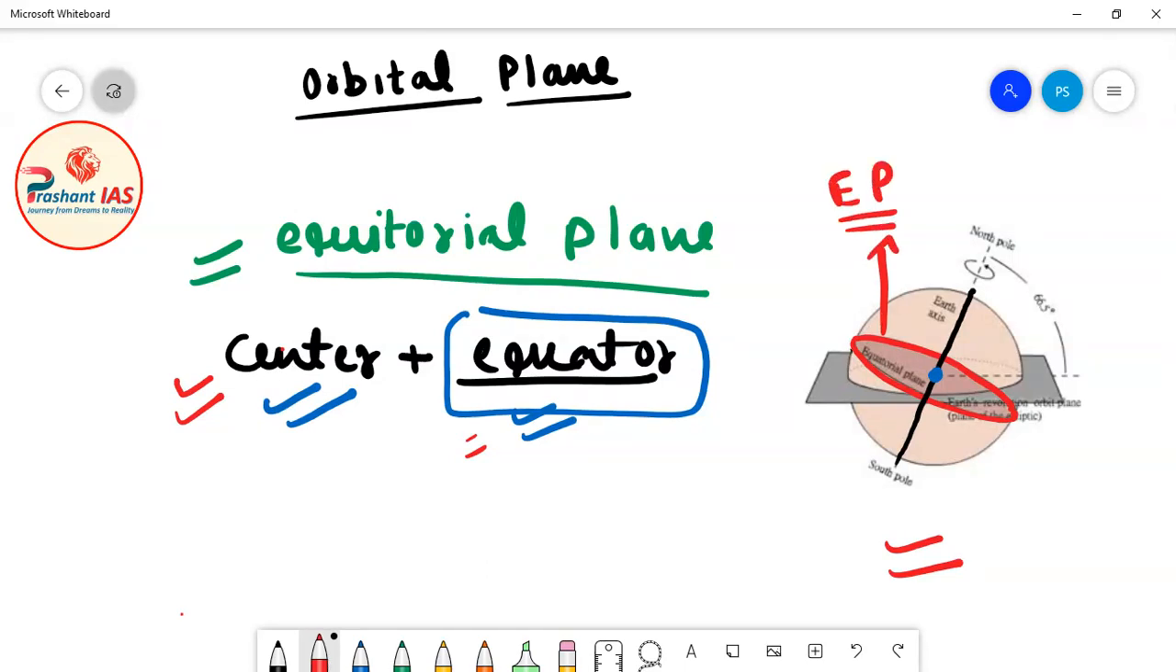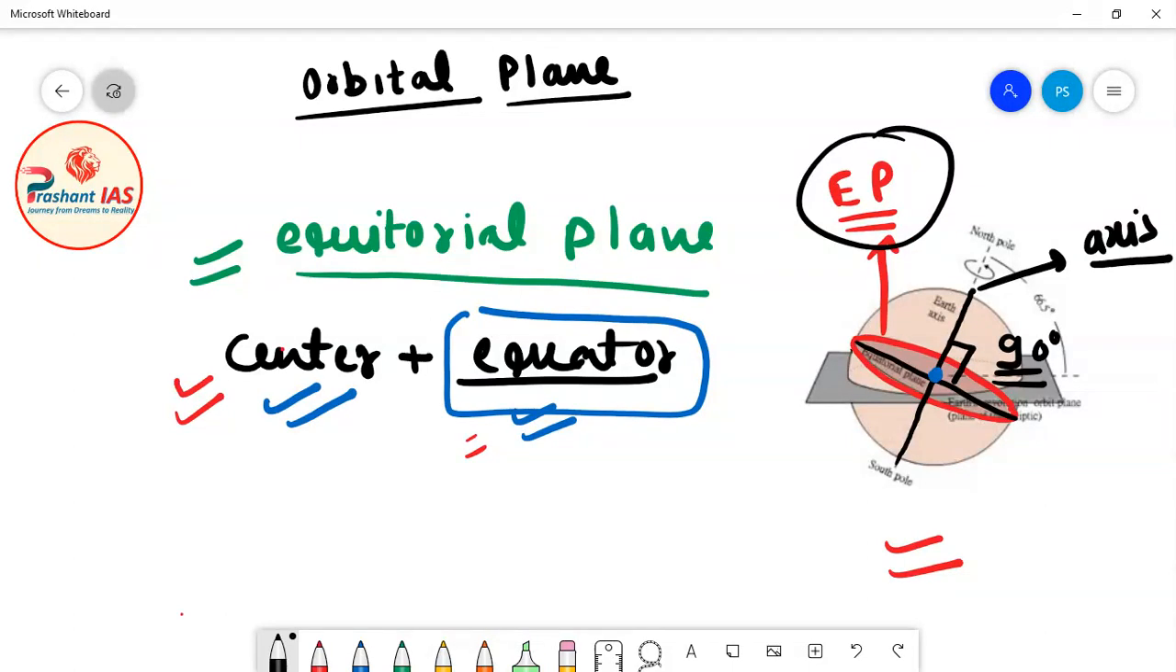Now friends, as I have told you, this black line is the axis of rotation of Earth. Just by seeing with your naked eyes, can you please tell me what is the angle between this equatorial plane and the axis of rotation of Earth? Just by seeing, you can say that sir, the angle between the equatorial plane and the axis of rotation of Earth is 90 degrees. This also has a significance which I will tell you later on. For the time being, you just understand that the angle is 90 degrees.